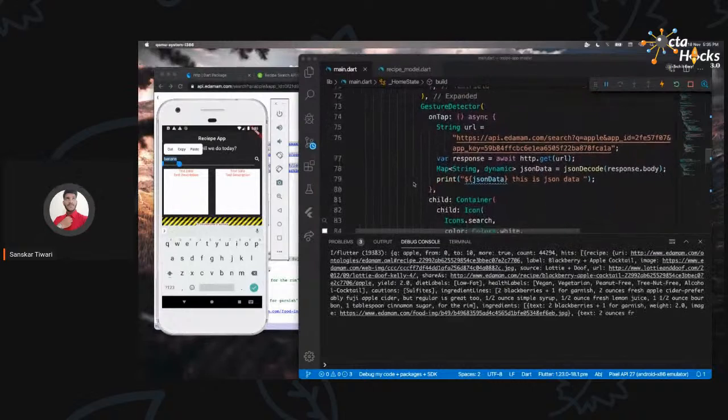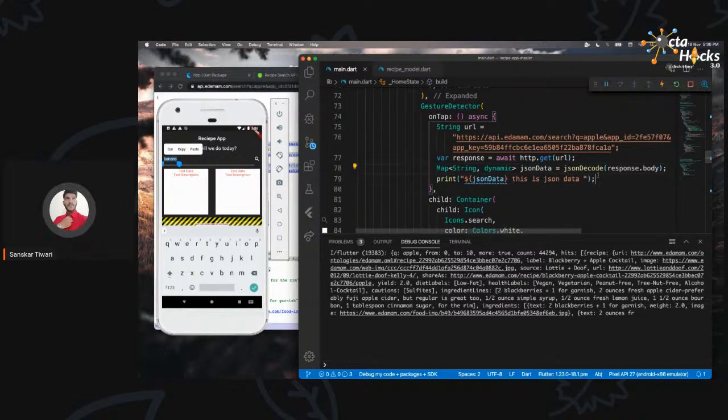So when I click on it, it is going to wait for some time until it gets the data. It's going to save that to the response. Then it is going to move to the next line where we are decoding that data, and it's going to decode it to a map. Right? Once we have the map, we are just printing it. So as you can see, we have all the things available, especially this hits, which we are going to use. Hits is a collection of all the maps, and now we are going to fetch that.